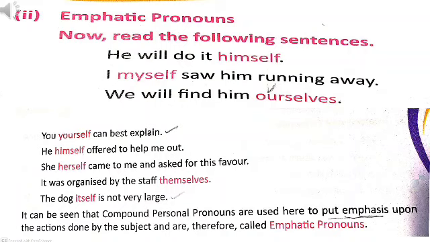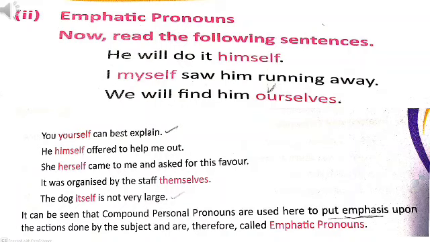Second kind is emphatic pronouns. When compound personal pronouns are used to put emphasis upon the actions done by the subject, then these are called emphatic pronouns. For example, he will do it himself.